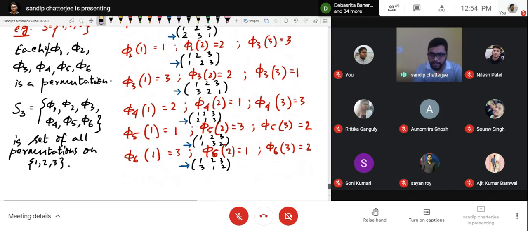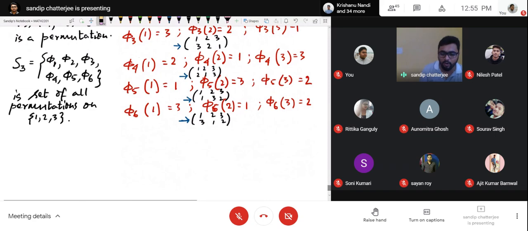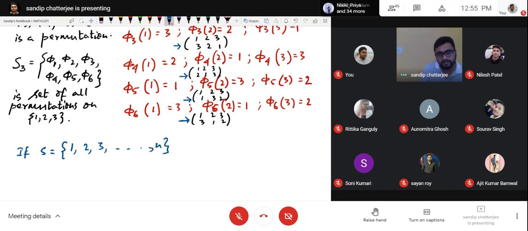So in general, if S is equal to 1, 2, 3, up to n, then Sn, the set of all permutations possible on this set of n symbols, will have how many elements? n factorial elements.